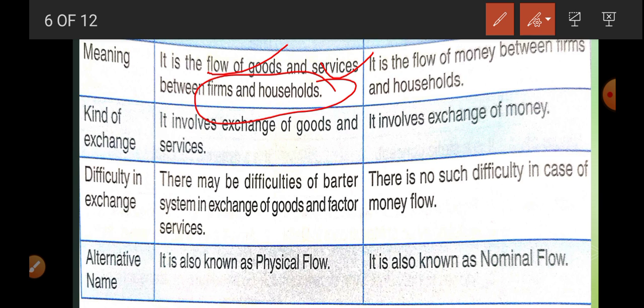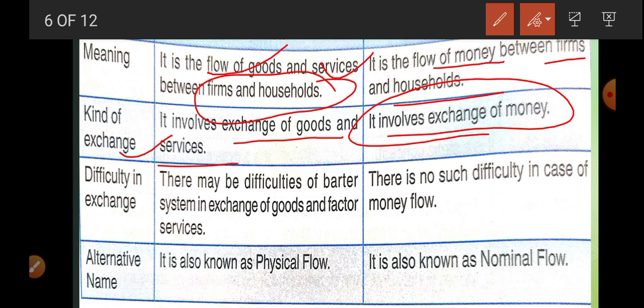Now if you talk about the money flow, so money flow is related to flow of money between firms and household. It involves exchange of goods and services, and it involves exchange of money because it is a money system. Okay, there may be difficulty of barter system in exchange of goods and factor service. You know barter system only works when there is double coincidence of want.